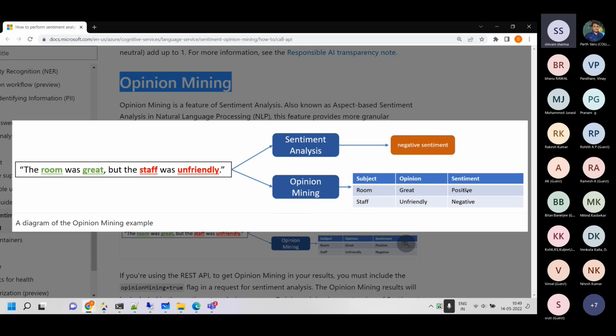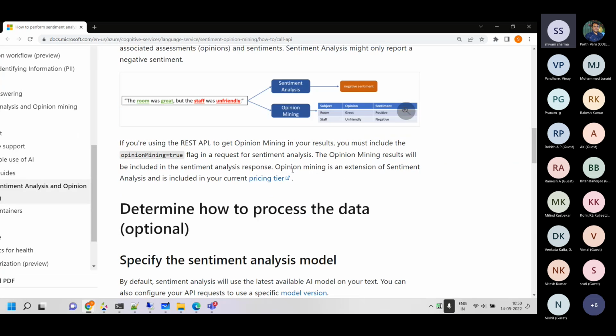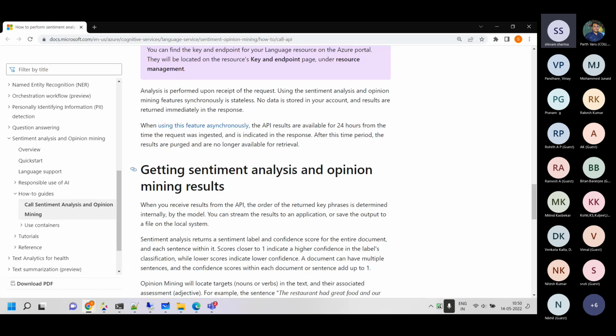So room was great, it's positive, but the staff was negative over there. So we can extract all this information in an automated manner: what is being talked about right now, and what is the sentiment for that particular sentence, or in a paragraph, for that particular object or subject. Are they talking about something positive, negative, and so on? So this is opinion mining, as part of the text analytics.